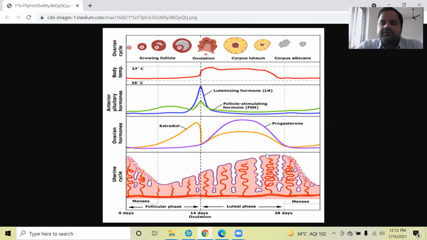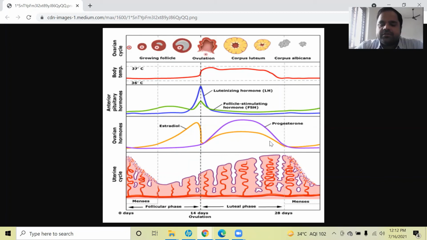If pregnancy is maintained, then the thickness of the uterus will also be maintained. But if fertilization does not take place, then there is no requirement for this thickened wall of the uterus. So it will be broken. These newly formed tissues of the endometrium will be broken, and the tissues and blood along with some mucus will come out from the uterus.